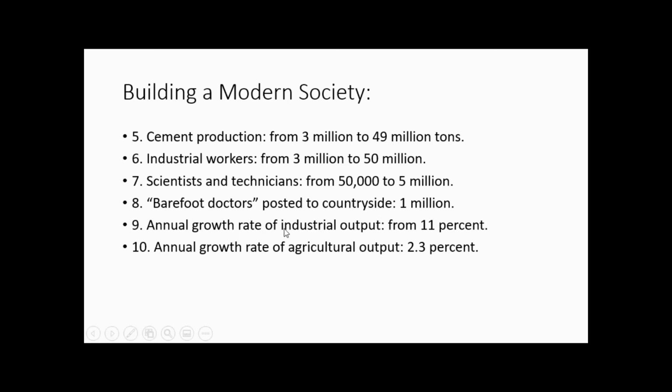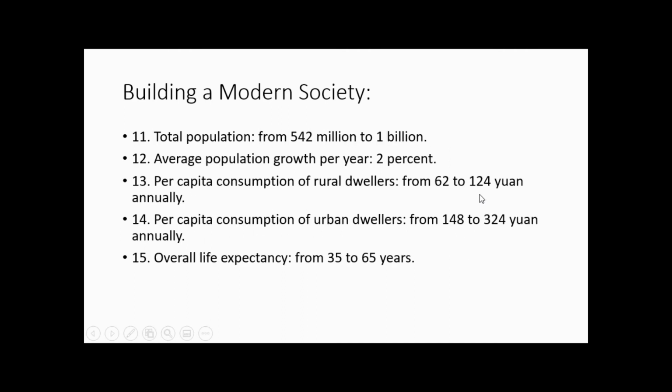The annual growth rate of industrial output while Mao was leader was 11% annually. The annual growth rate of agricultural output was 2.3%. The total population in China while Mao Zedong was leader of the country went from a mind-blowing 542 million people to over a billion people. That's doubling the population of China while he was the leader. The average population growth was 2% per year.